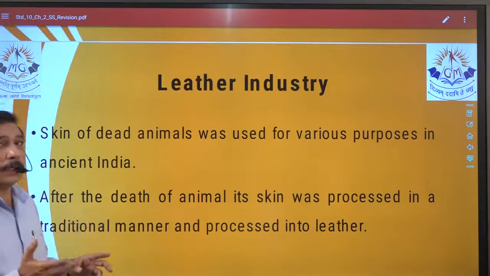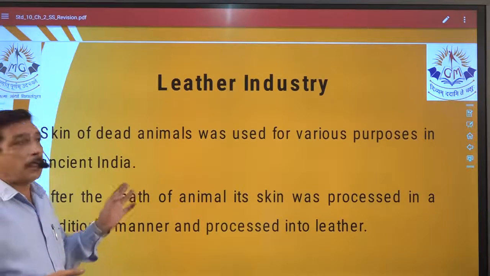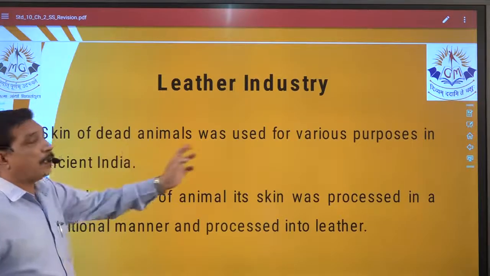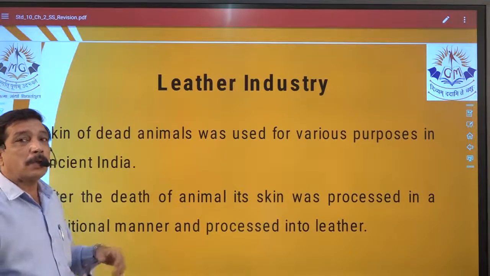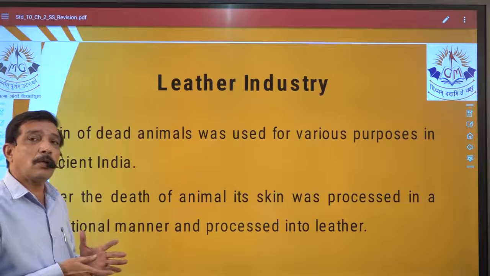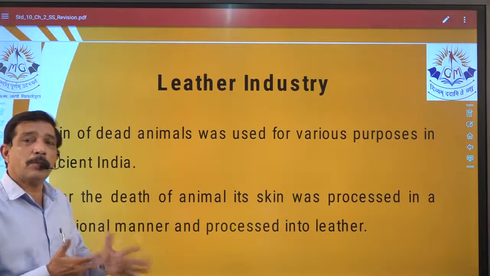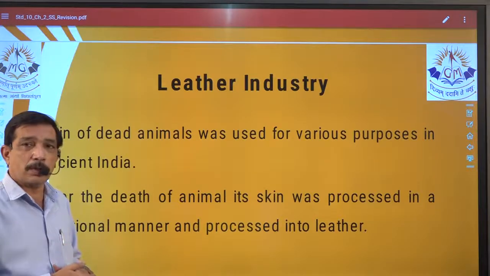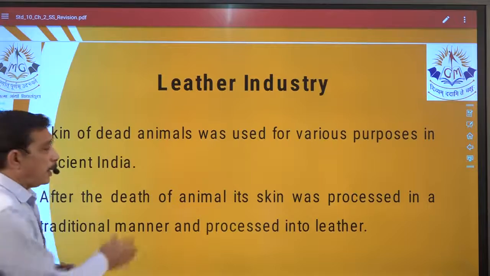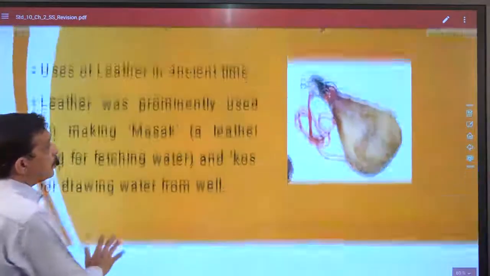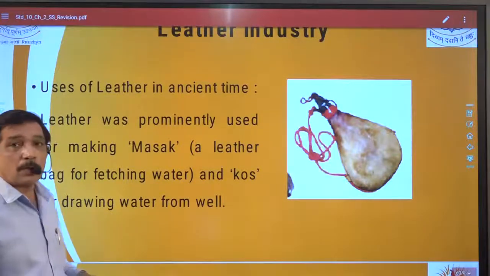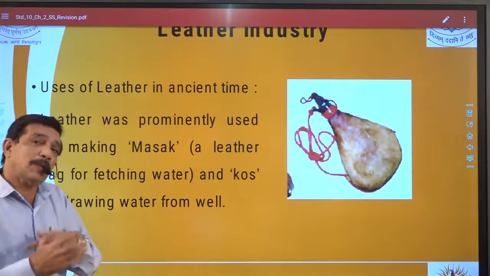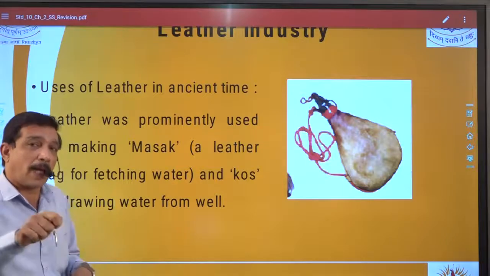Now it's common sense that skin of dead animals was used for various purposes in ancient India, right? So an objective generated over here is a simple common sense question. You can easily answer that. It has to be processed and all that. Now some of the names, if they come, masak, khos, what is khos or what is masak, or something related to it, it is made from dash.